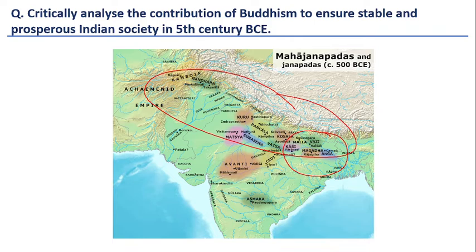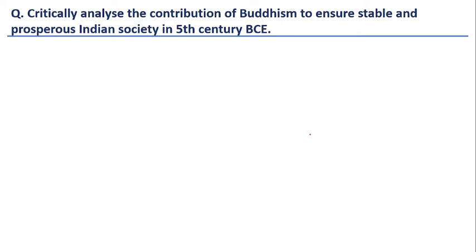In another video I have discussed the various causes for the rise of Buddhism and Jainism: during the 6th century BCE material wealth increased, new urban areas rose, and due to the Brahmanical tradition there was resentment in social sections. Considering these reasons, Buddhism propagated new principles which tried to alleviate the problems that existed in 5th century BCE.